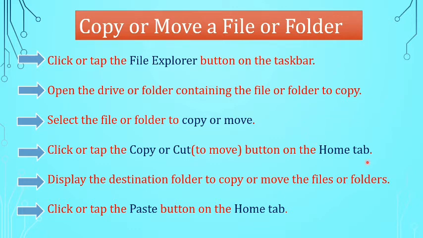Fourth step, click or tap the Copy or Cut button on the Home tab. Next, display the destination folder to copy or move the files or folders. Then, click or tap the Paste button on the Home tab.